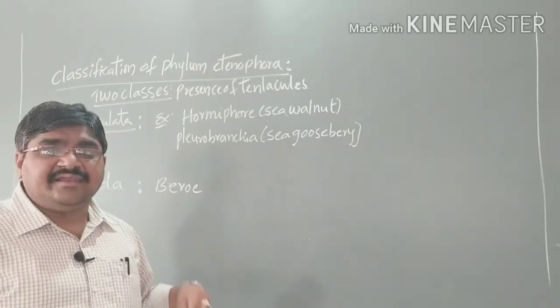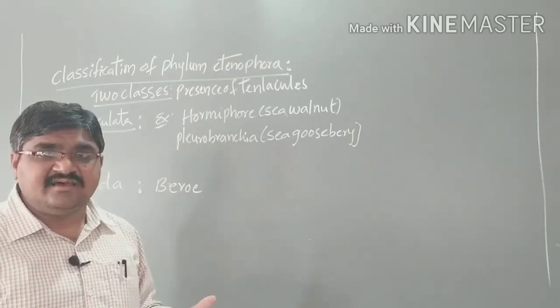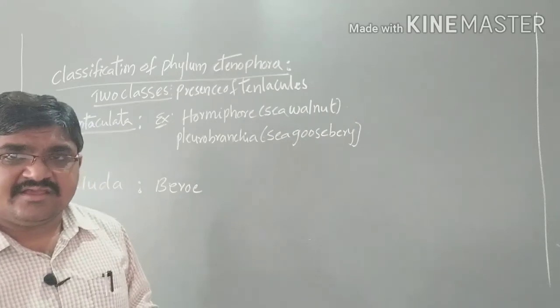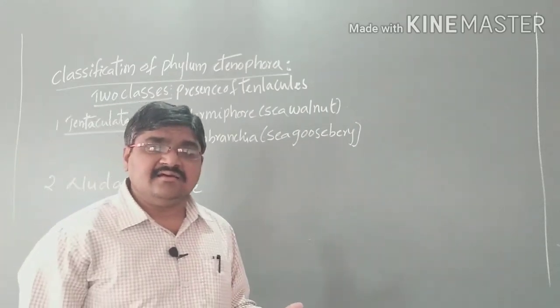So in the next class we will discuss the next group, that is Bilateria.